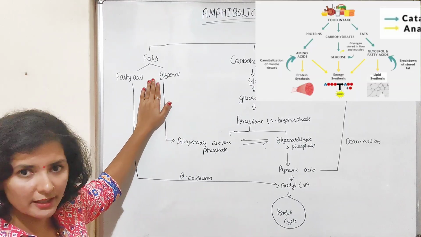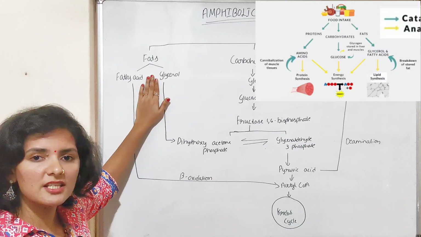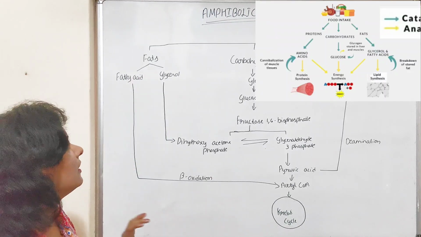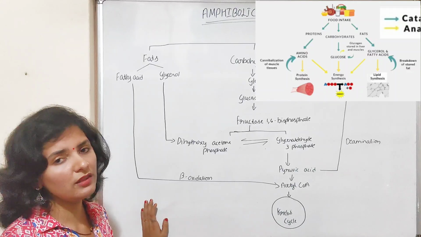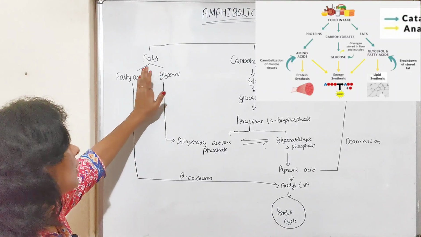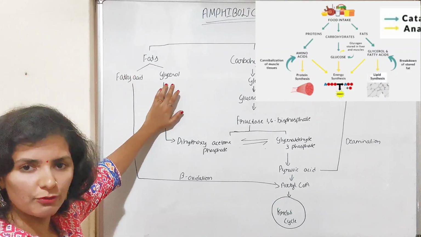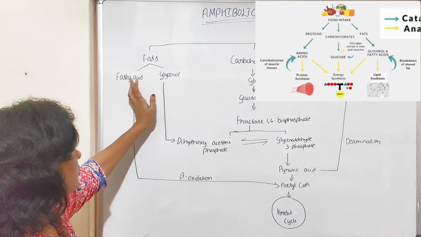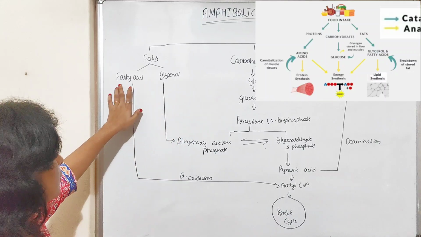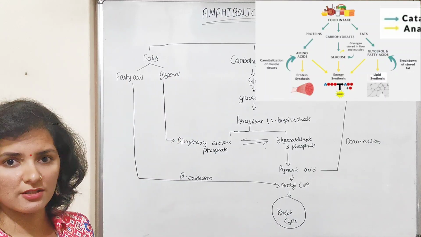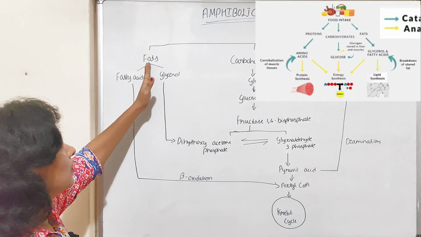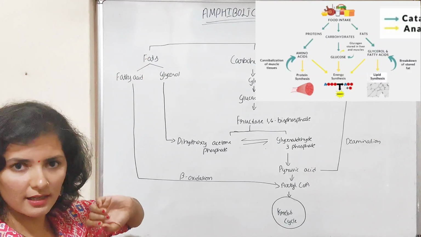First one is fat. Fat before entering the respiratory pathway is broken down into fatty acid and glycerol, and it depends on what type of fat. If it is a monoglyceride, it is broken down into one fatty acid and glycerol. If it is a diglyceride, it is broken down into two fatty acids and one glycerol. If it is a triglyceride, it is broken down into three fatty acids and one glycerol. Anyhow, fats before entering the respiratory pathway are broken down into fatty acid and glycerol.